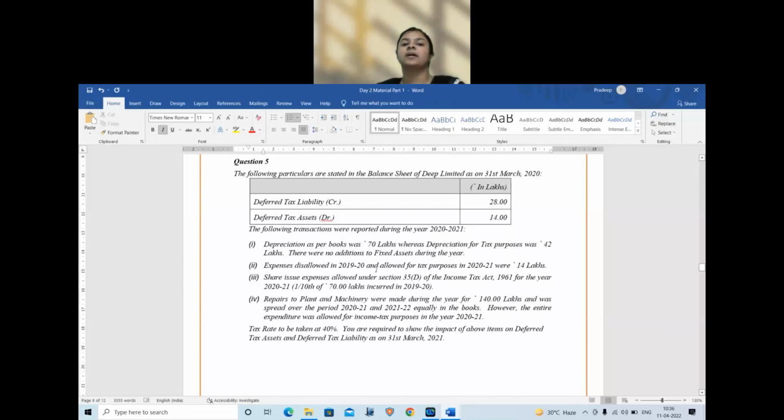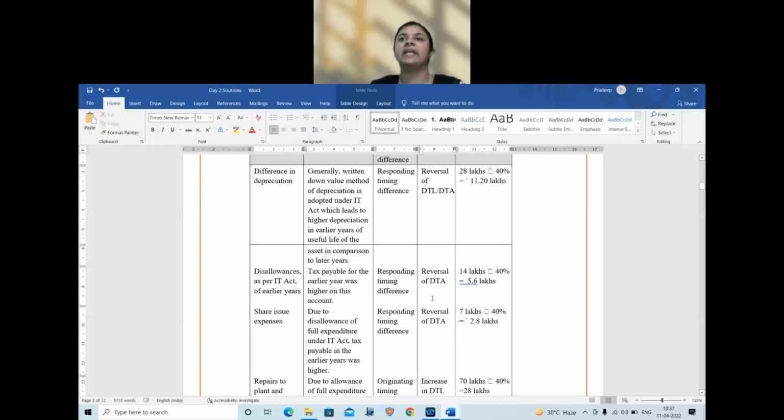Disallowances in 2019-20 allowed for tax expenses. So previous year I had expense disallowed. So income tax profit was more in the previous year, more tax was paid. So previous year it was a DTA. So current year it is a reversal of DTA. 14 lakhs reversal of DTA, deferred tax asset reversal. 14 lakhs into 40 percent, 5.6 lakhs.